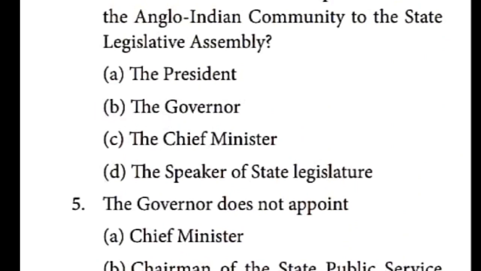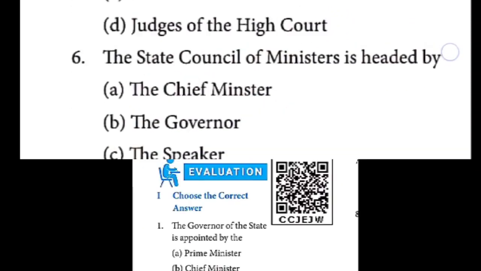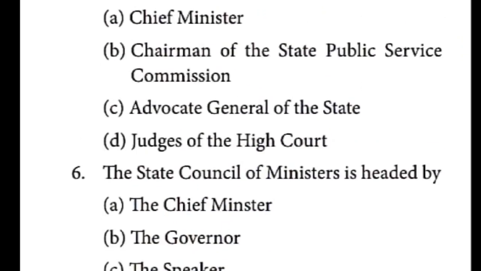Fifth one, choose the best answer: judges of the high court, option D. Sixth one, governor is the answer.